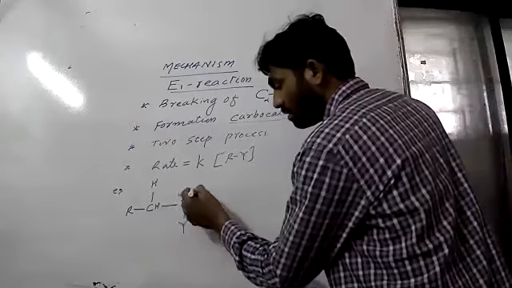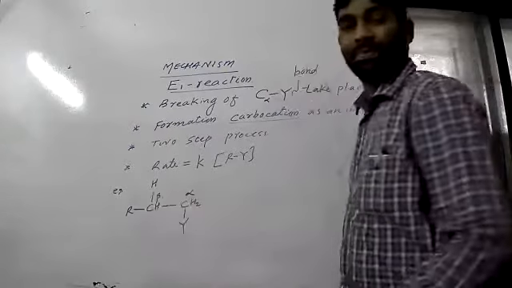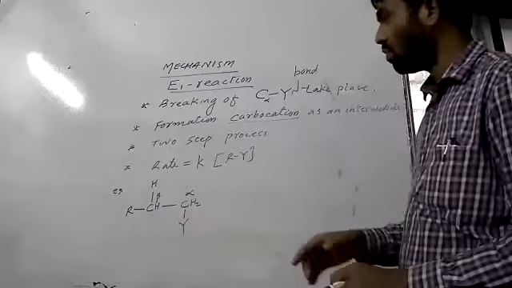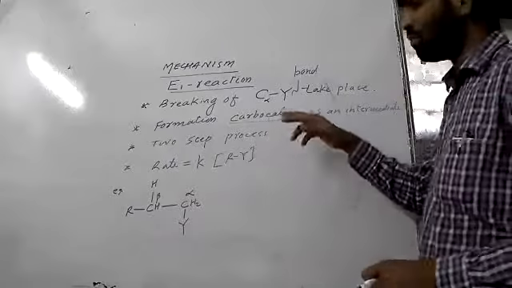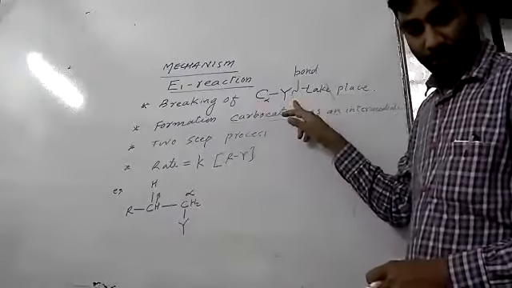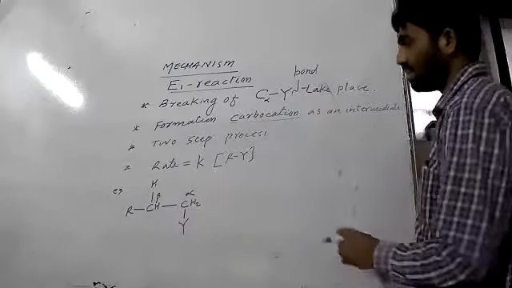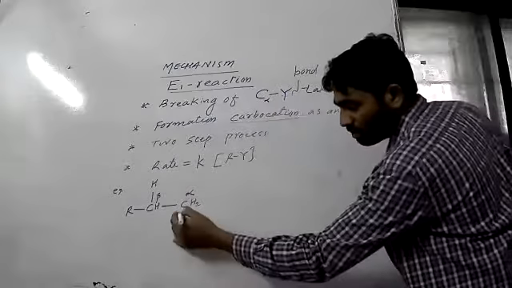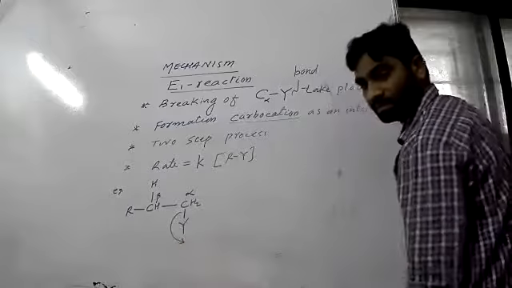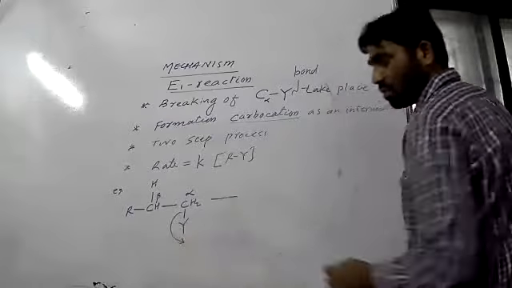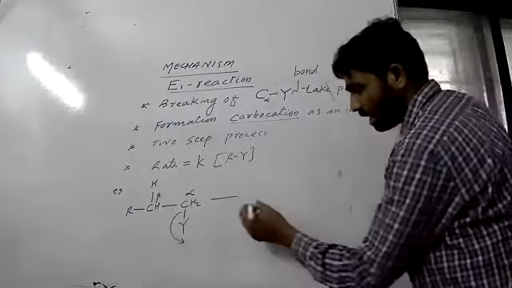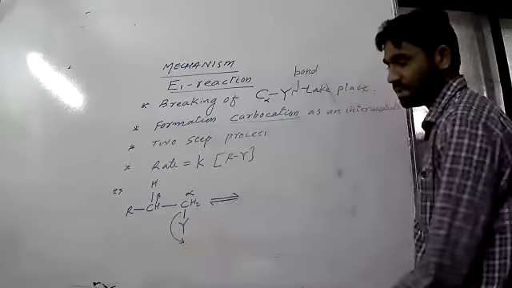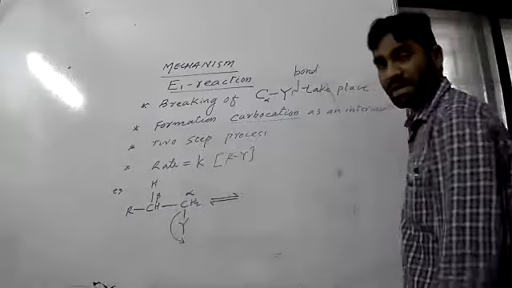this is the alpha carbon and this is the beta carbon. So apply the rule. Which bond is going to break? In this, the bond between alpha carbon and Y. So this bond is going to break like this. It is a reversible type reaction, which means Y will detach, and again it can reattach.